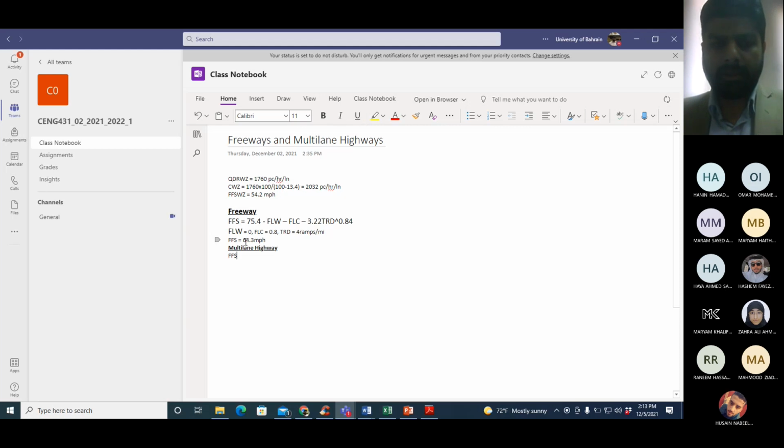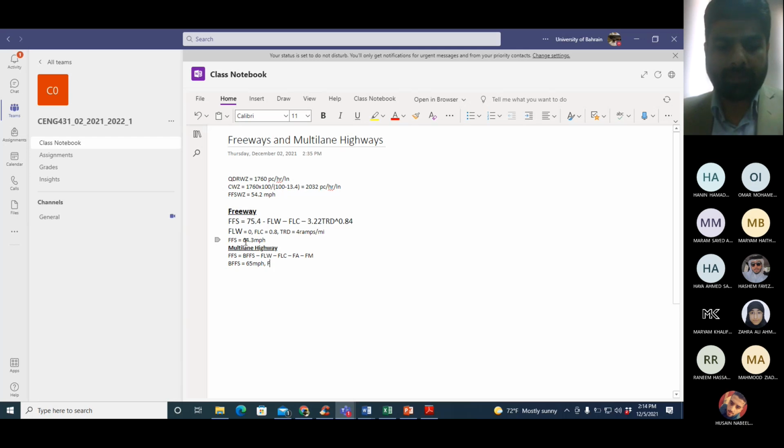For a multi-lane highway, the equation is this. The equation is simpler, but it has more factors. BFFS for the multi-lane highway is given as 65 miles per hour in the question.